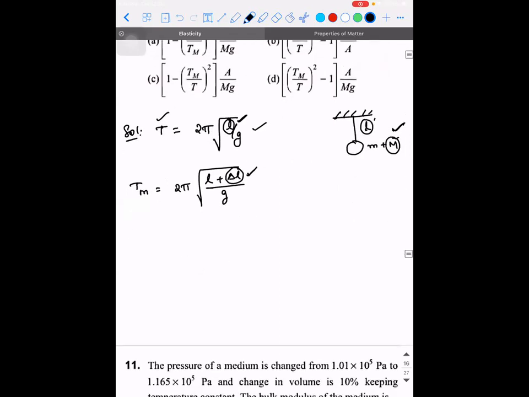So how do I write delta L in terms of other parameters? So Y is equal to force divided by area divided by delta L by L, correct? So Y is equal to, what is the force due to which this Young's modulus concept comes into picture? That is capital Mg divided by the area of cross section of the wire, the whole divided by the change in length divided by the original length. Accepted?